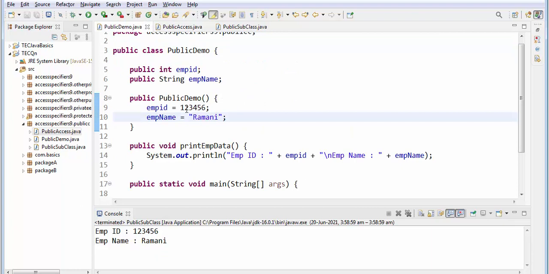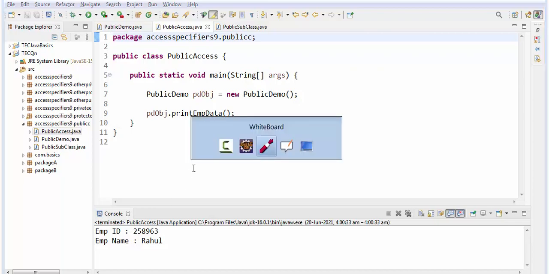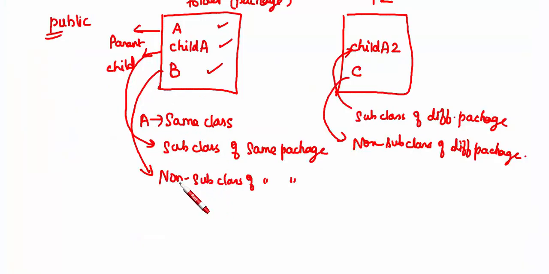Let me change the value now so that you can understand whether it's executing or not. Ragul. Sorry, public access. So from here, see, it's printing. So the third concept is over. So within the non subclass of the same package, you can access the public, that is you can access the class or the variable or method, whichever have the public access specifier.